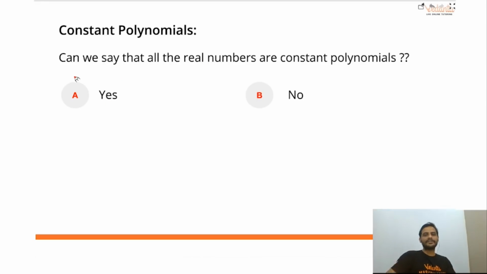So this is a quiz class. Quickly tell me your answer for this part. Can we say that all real numbers are constant polynomials?